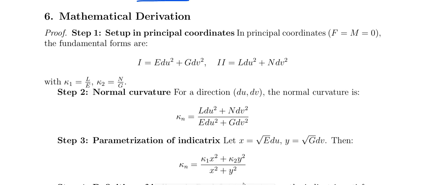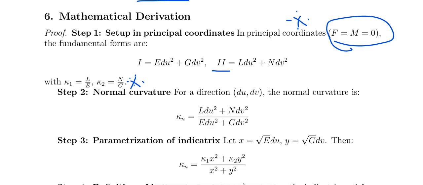Set up in the principal coordinates. So principal coordinates means F equals M equals 0. The first fundamental form I equals E du square plus G dv square, because F equals M equals 0. The second fundamental form, if you look, is L du square plus N dv square. This is very important, because you have done the first fundamental form and second fundamental form both earlier. Just replace F equals M equals 0. So kappa 1 is here L by E and kappa 2 is N by G. Okay.